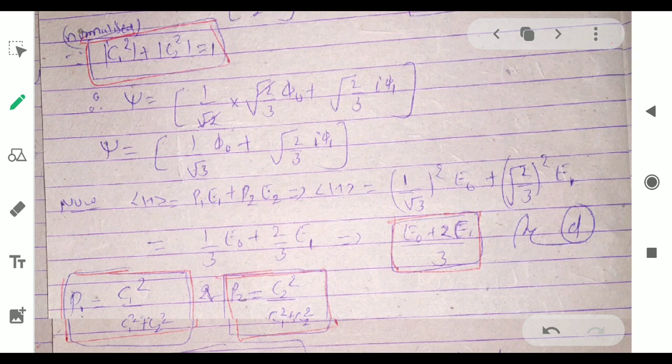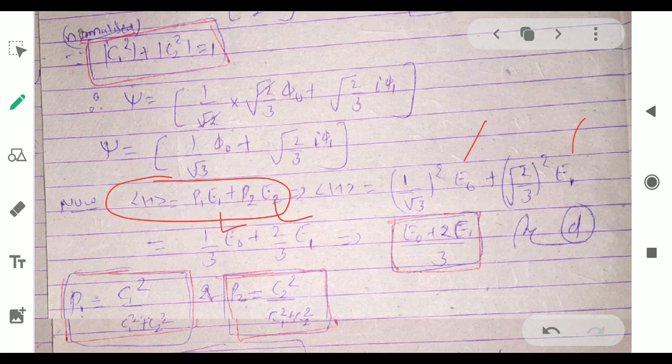We can find it by this formula: P1 E1 plus P2 E2. What are P1 and P2? P1 and P2 are the probabilities of finding the function in those states. E1 is the ground state energy and E2 is the first excited state energy, which are given in the question as E0 and E1. Now the probability we have to find.